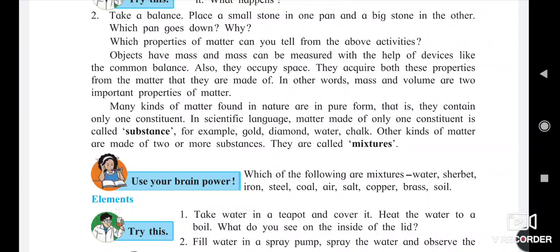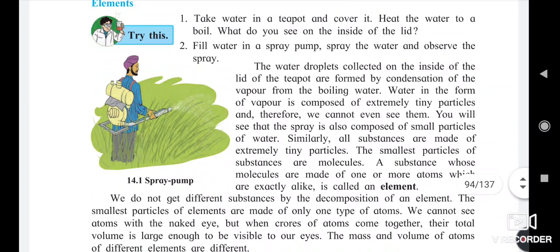They are called a mixture. So here in this paragraph we got the three different types of matter: the substance, which is made from one constituent, and mixtures, which are made up of two or more constituents.